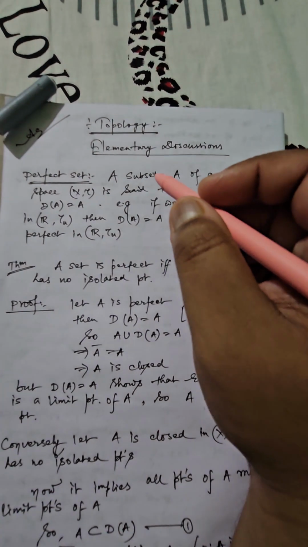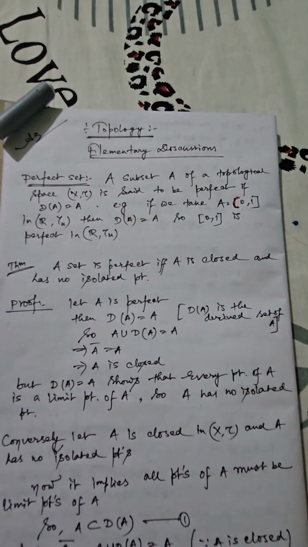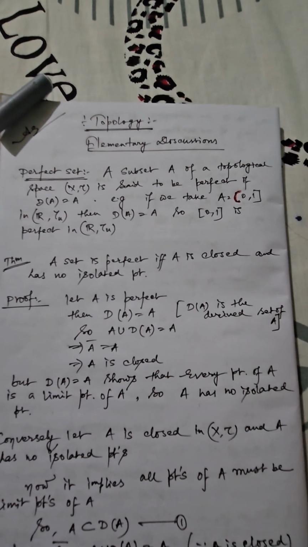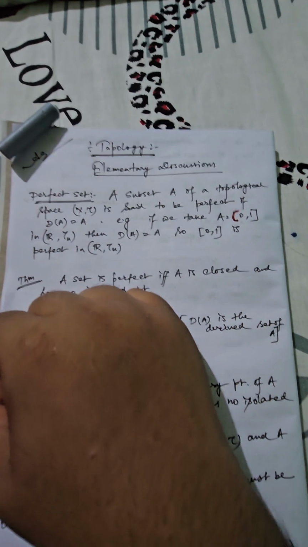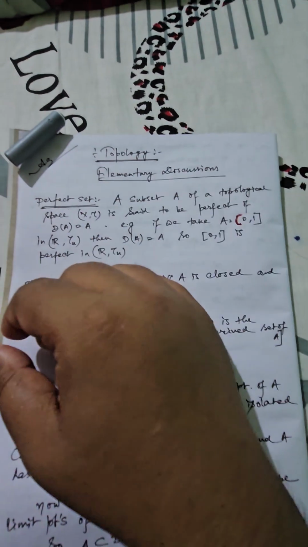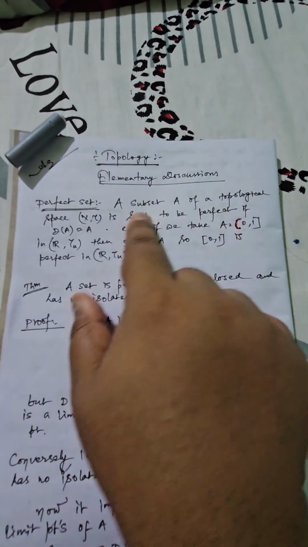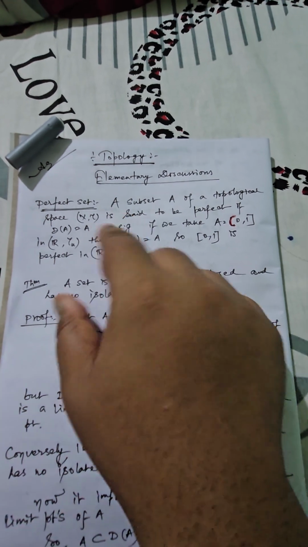In this video I am again going to discuss some elementary important properties of topology. So I am going to start my discussion with the definition of perfect set. Now the first question arises: what is the meaning of perfect set? So as usual I am giving the definition here in a formal way.